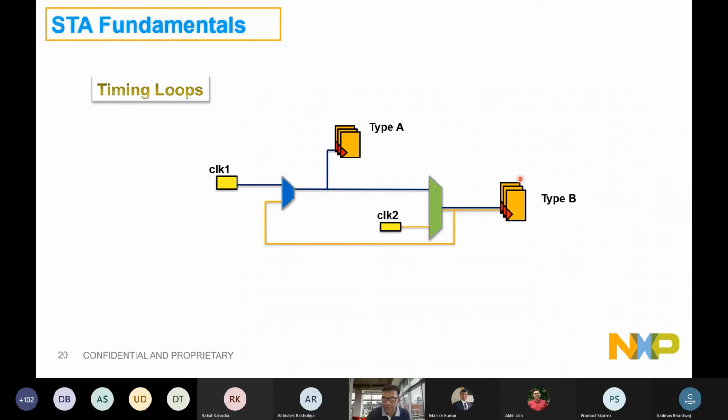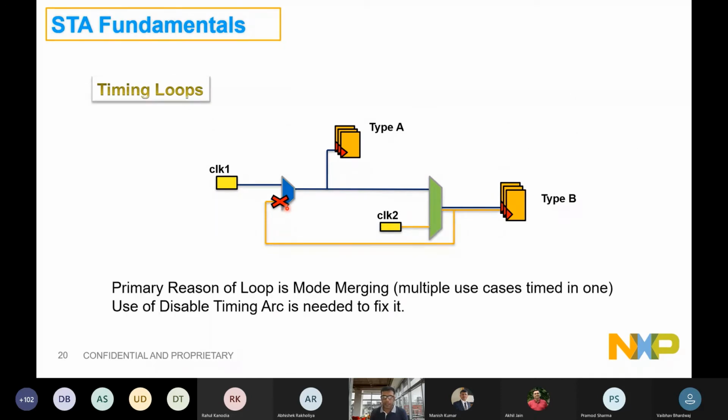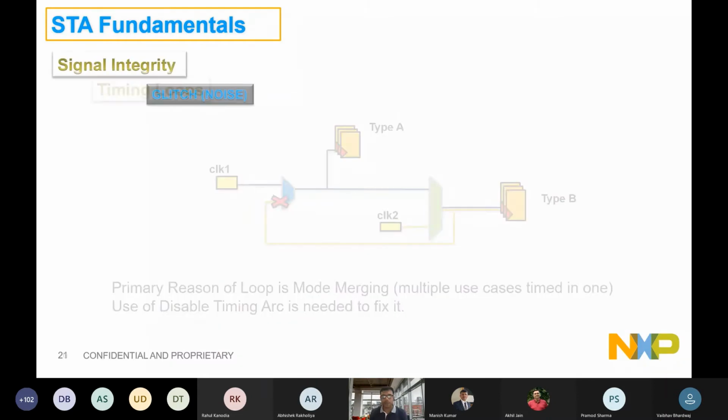So STA constraints will be able to manage both the clocks, but during implementation the synthesis tool will get confused. So we need to break this timing loop. For the time being, we need to manage the optimization. So we'll be breaking this timing loop here, so the tool doesn't get confused about which is the start point and which is the end point, right? Usually the primary reason for breaking such a loop is that we are merging multiple use cases into one, right? So that's why it is to be broken.